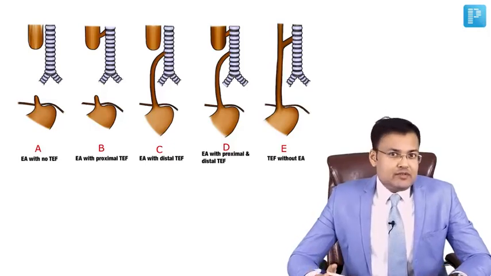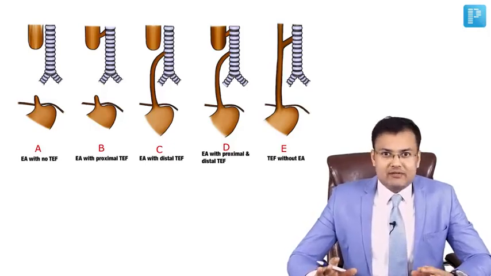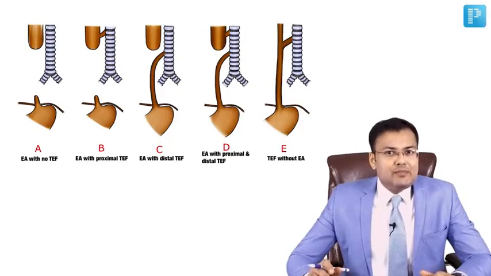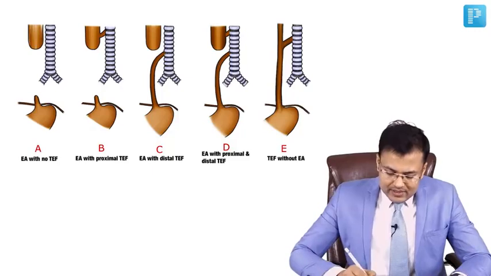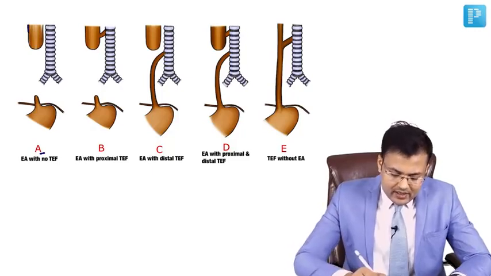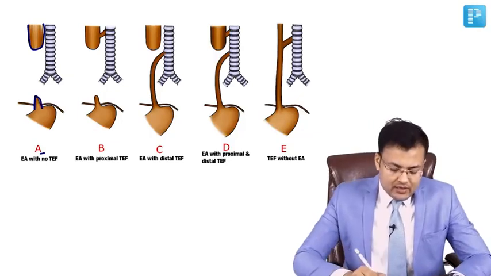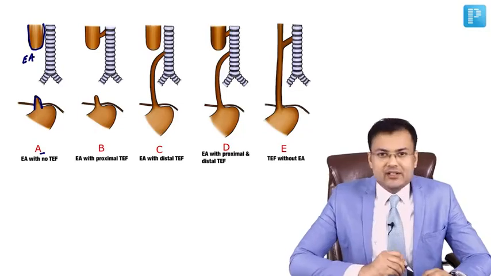Classification of tracheoesophageal fistula is very important. It is frequently asked. See the types. It is divided into 5 types: A, B, C, D, E. What happens in type A? You can see it is pure esophageal atresia. So there is no tracheoesophageal fistula, there is only pure esophageal atresia.